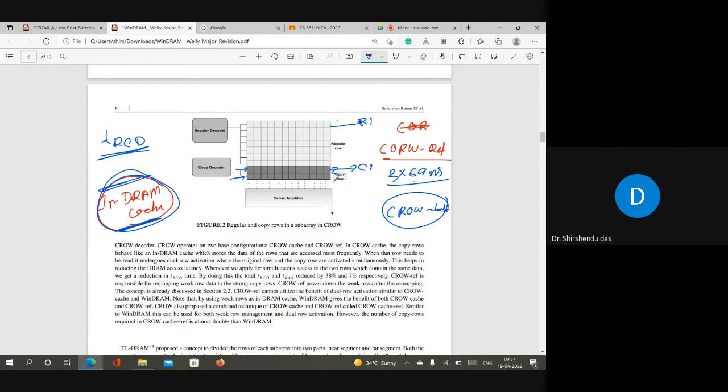For that we use some counter, and based on this counter we have implemented that if a weak row is discharging, then we will allow it to discharge. We will not perform any periodic refresh. So this is the main concept of WinDRAM.